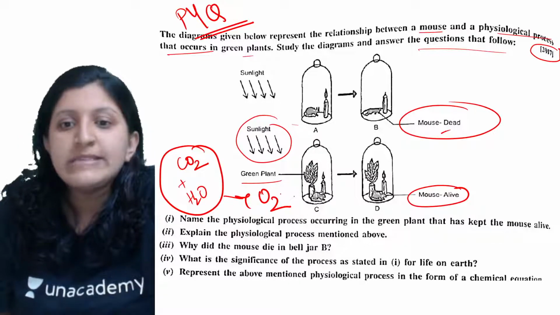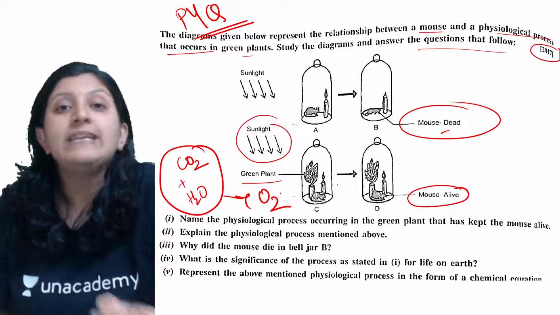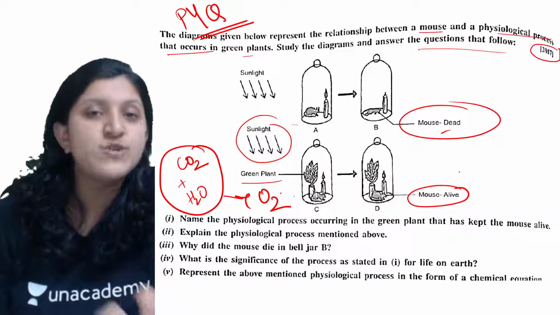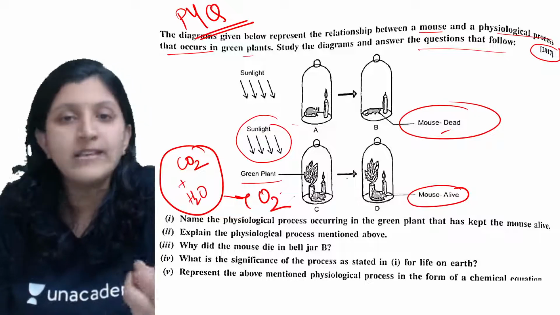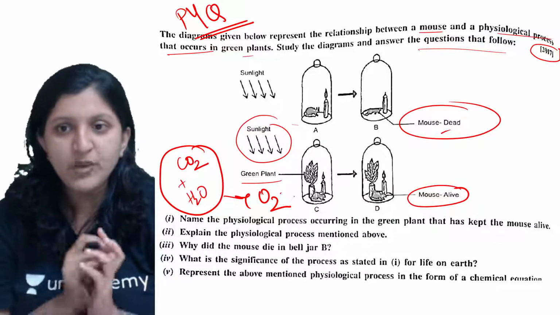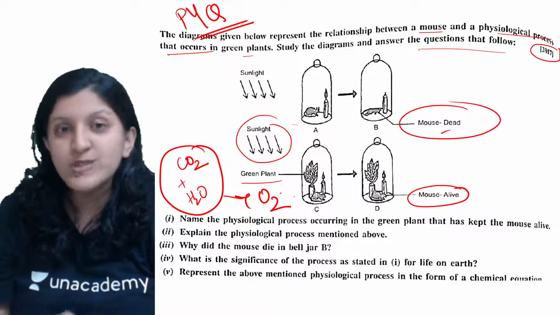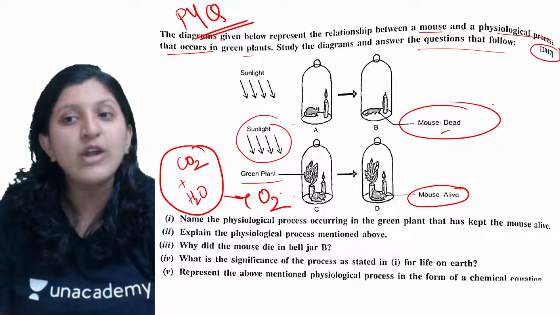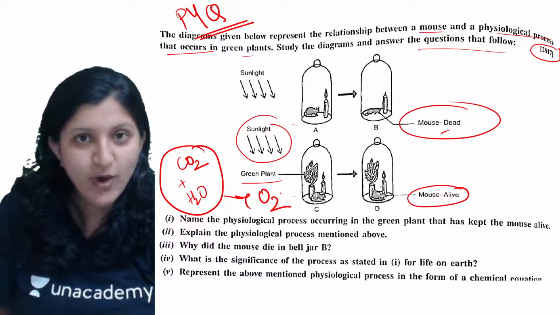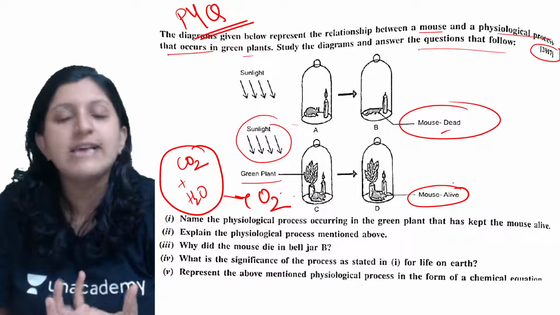Now the same oxygen is utilized by this mouse, and hence to some extent this mouse is able to survive until the time the oxygen is provided. Okay, so here what is happening, since there is no plant, there is no oxygen production. So without the oxygen the mouse is going to die, whereas here it is getting the oxygen and hence it is surviving, so it is alive here.